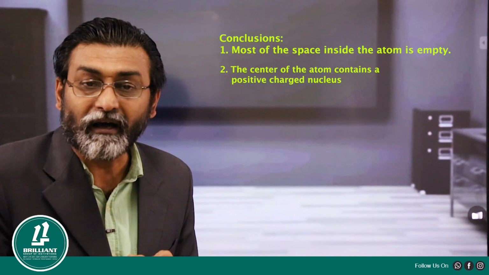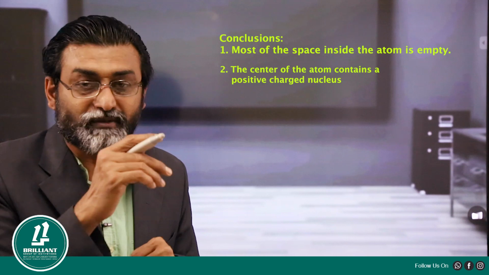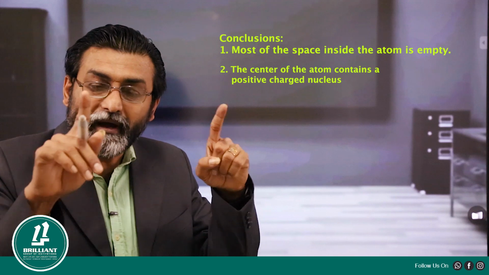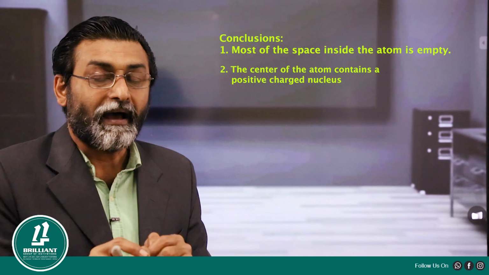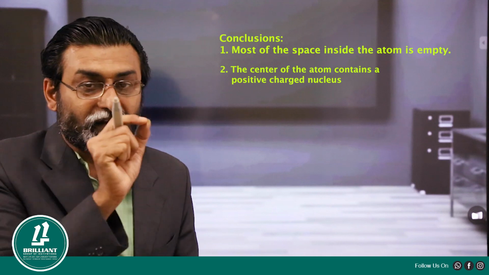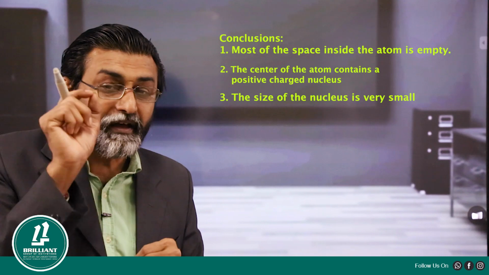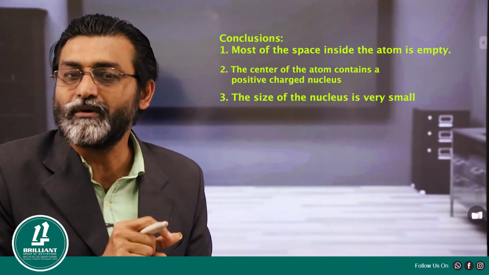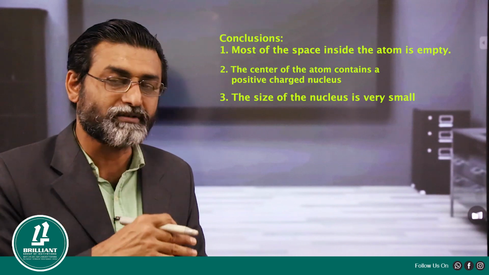These radiations are positive charged particles, we have already said. Since the radiations are in positive charge and the nucleus is also a positive charge, this positive and that positive will repel each other, and hence, as per the second observation, few of the radiations are getting deflected. So what is the third conclusion? As very few particles are getting reflected, the size of this nucleus must be very small. So these are the three conclusions given.